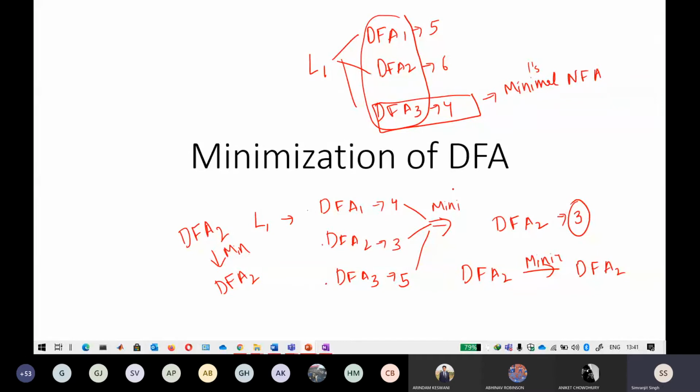For intuition, if you are doing a good number of questions, you will sometimes know that you have designed the minimal automaton, but just to be sure, you can apply this algorithm, and it is a very simple algorithm. At first it will look very difficult, but I'm sure if you do 2 or 3 questions, you can do this algorithm in under 2 minutes. So it's a very simple algorithm.